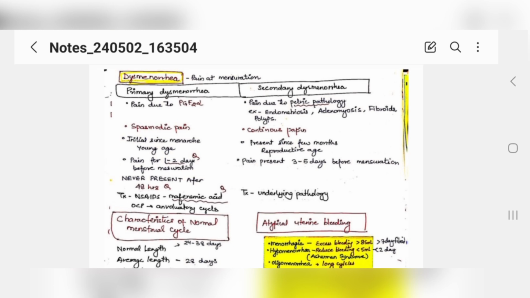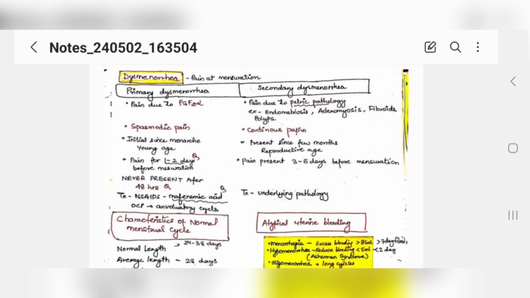Okay, now you know the pain is due to prostaglandin F2 alpha, right? In primary cases, because for menstruation to occur, contraction will be there, so these prostaglandins will be working. So the pain is because of these things, as we learned in the previous paper. That pain will be spasmodic, and it will occur in your initial few days, 1 to 2 days maximum, and it will never be present after 2 to 3 days. The treatment for this condition is NSAIDs, or you can give mefenamic acid.